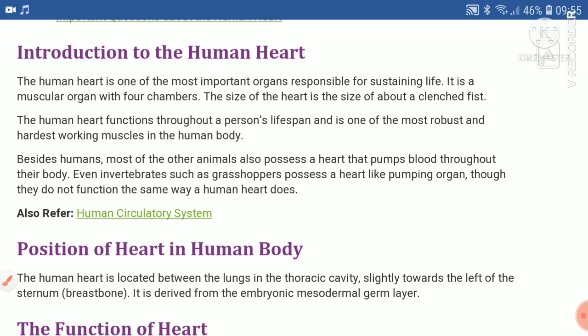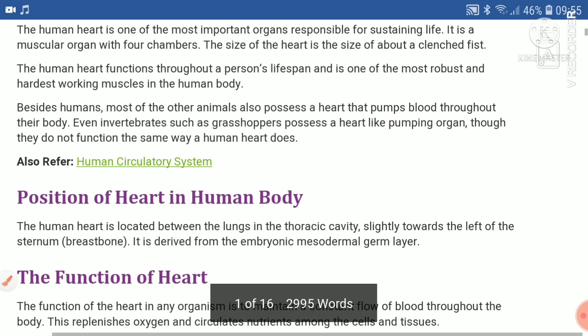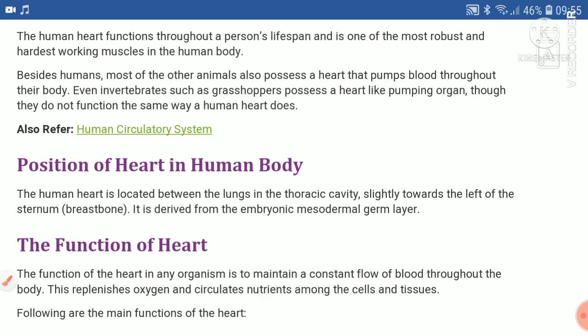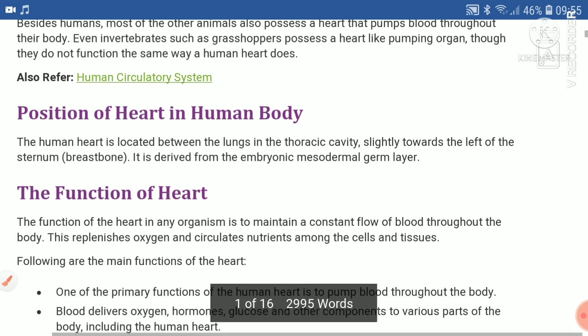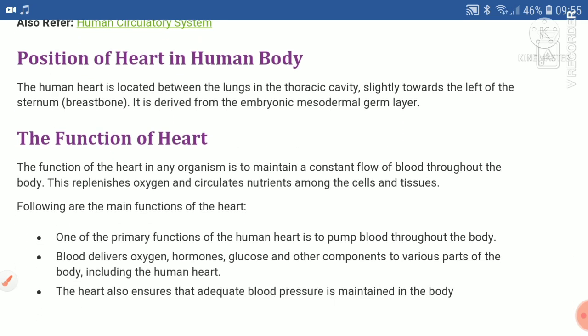The human heart functions throughout a person's lifespan and is one of the most robust and hardest working muscles in the human body. Besides humans, most of the other animals also possess a heart that pumps blood throughout their body. Even invertebrates such as grasshoppers possess a heart-like pumping organ, though they do not function the same way a human heart does.